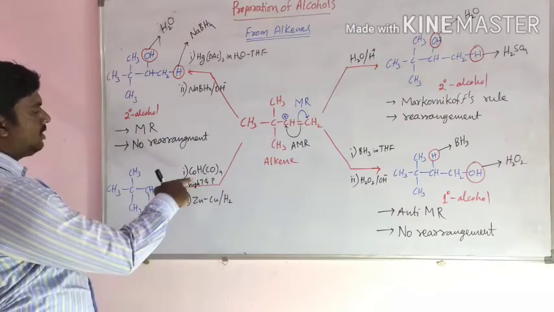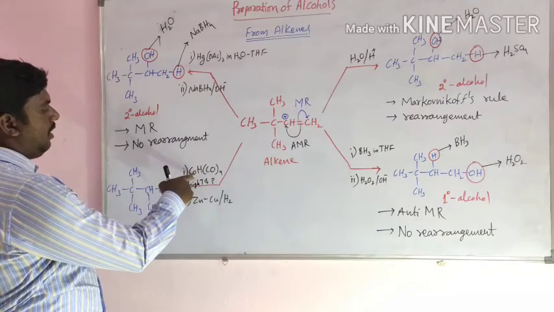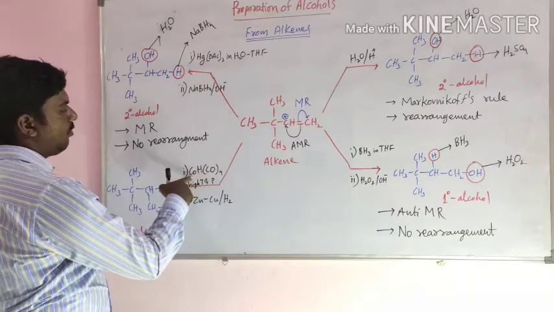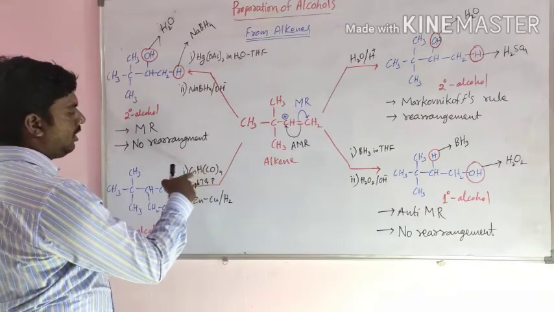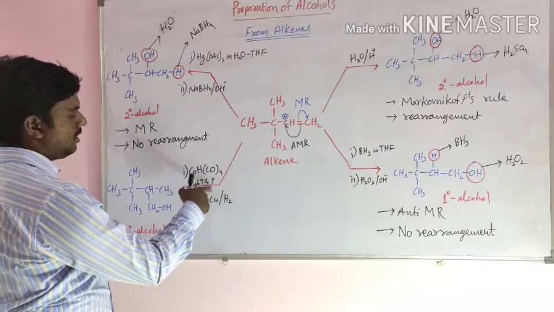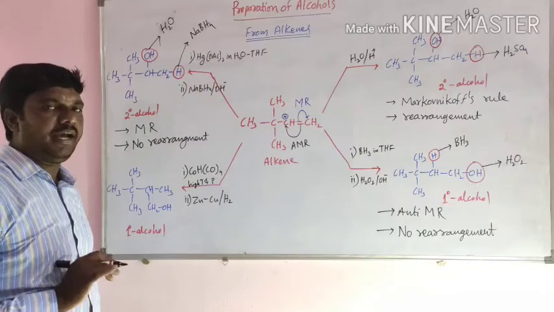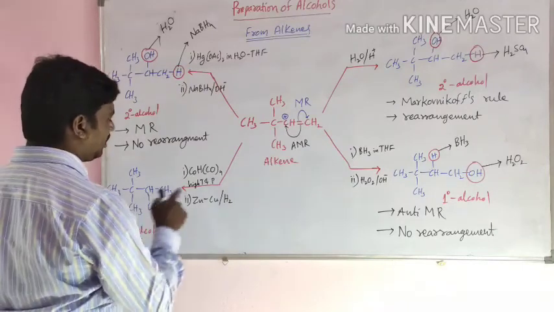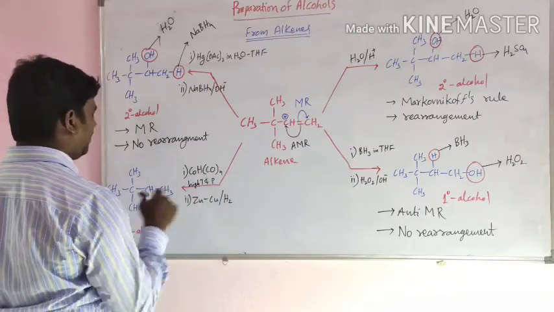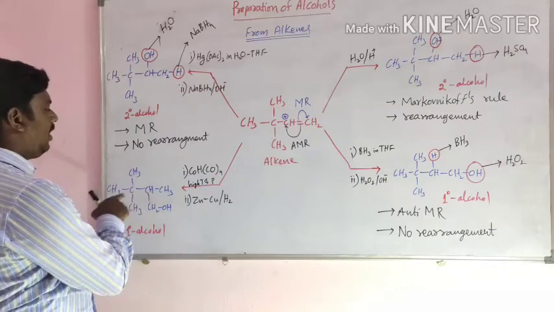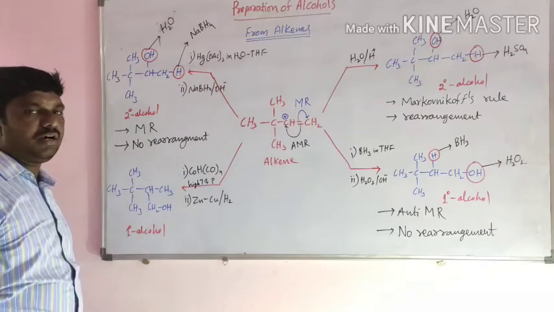And next, the fourth method is the oxo process. In this process, the alkene reacts with cobalt hydrogen carbonyl in the presence of high temperature and pressure to convert into aldehyde. Aldehyde undergoes reduction in the presence of zinc copper H2 to form primary alcohols.